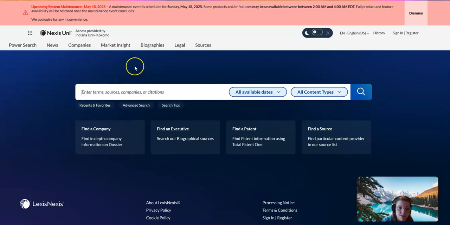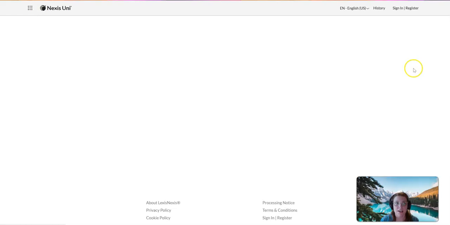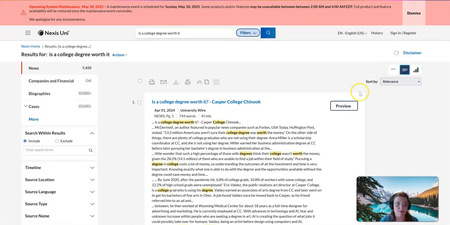So you can just type in any topic. And I'm going to look at, is a college degree worth it? I'm just going to leave everything else alone for the moment just to see what comes up. But Nexis Uni accesses newspapers, press releases, those kinds of things.